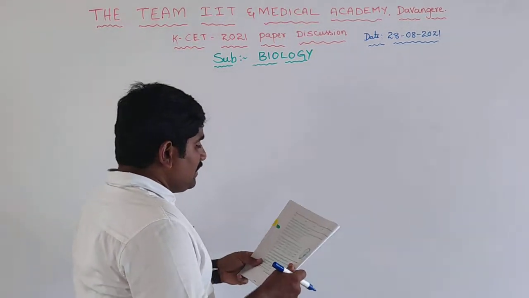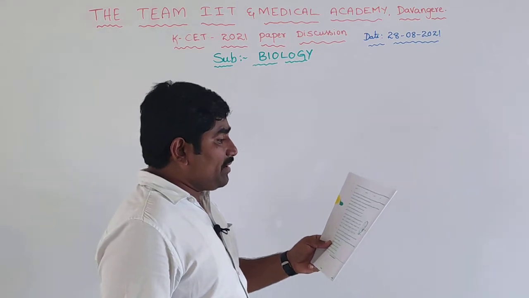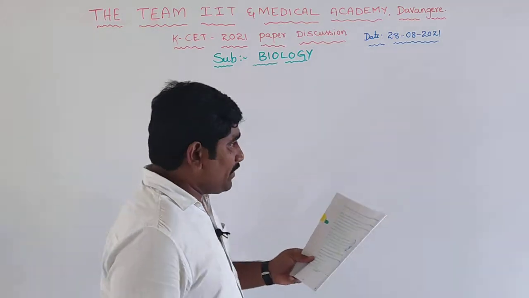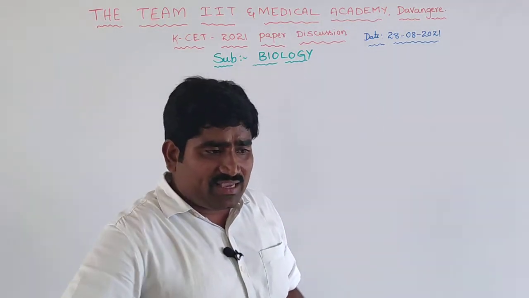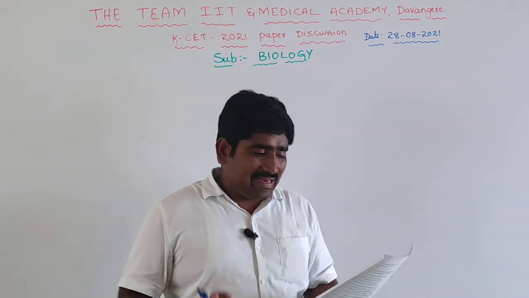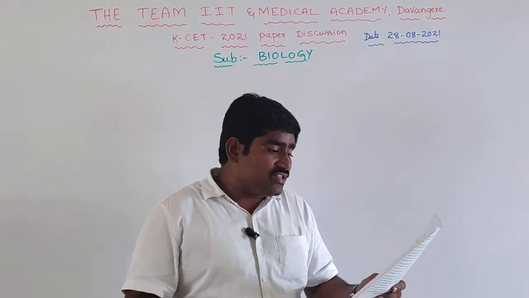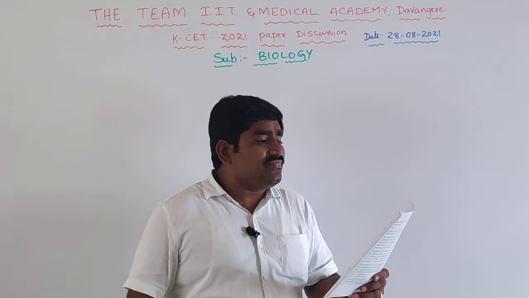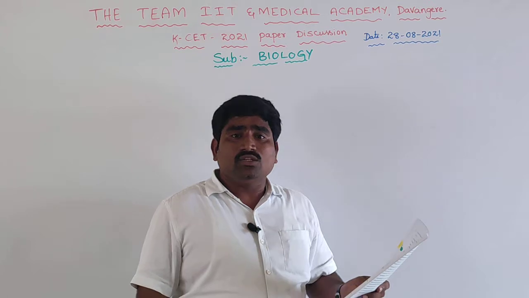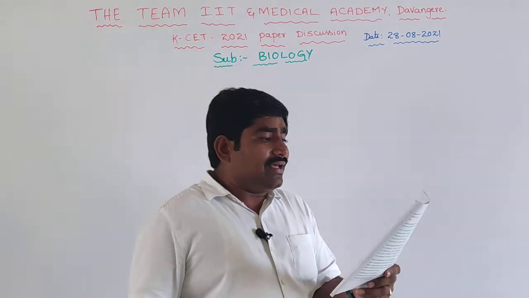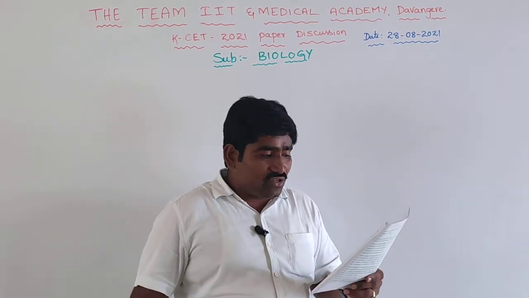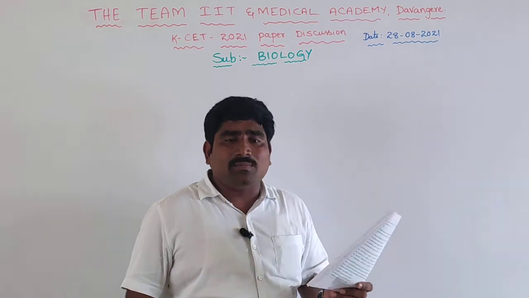Next one is in bryophytes and pteridophytes, the number of male gametes produced is several thousand times the number of female gametes. In biological systems, male gametes are always produced more than female gametes. So in the bryophytes also it is a correct statement, right? Large number of male gametes fail to reach the female gametes during transport. Yes. They are transported through water, so a large number of male gametes fail to reach female gametes during transportation. So that is also right. In the bryophyta both statements are right.